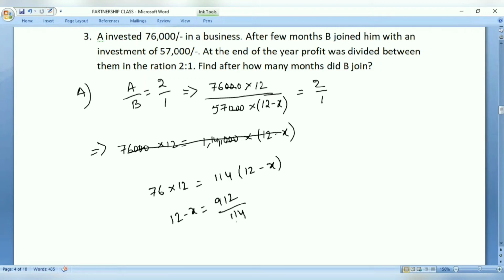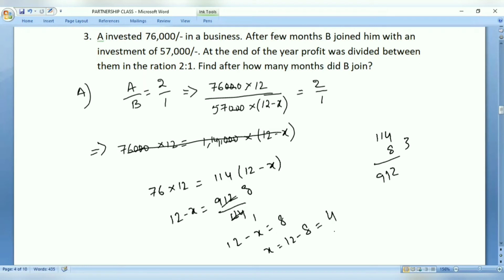If you calculate 912 divided by 114, with 2 not possible, with 3 not possible, with 8 let us check: 114 into 8 gives 912. So 114 eights. Now 12 minus X is equal to 8. Take X this side. So X is equal to 12 minus 8.